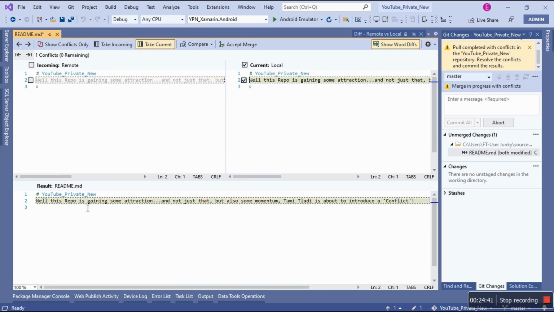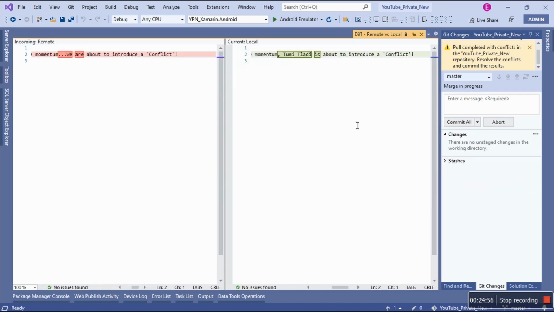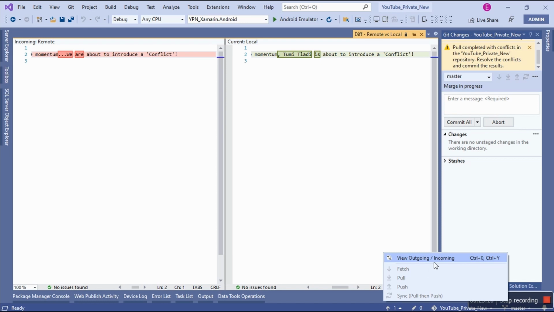Do you see that the result has changed? So this is the result. Everything is now green to say this is what we are now allowing. And you see it says take current, and then I'm going to accept merge. There we go. Merge in progress. Are we done? So now we do have one outgoing or unpushed commit. So let's view that one.